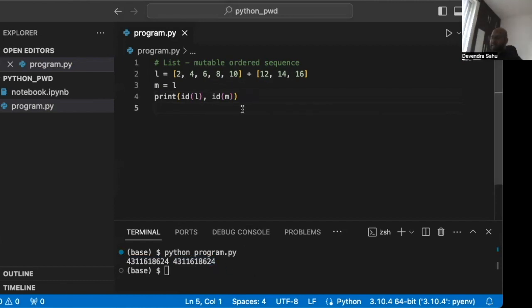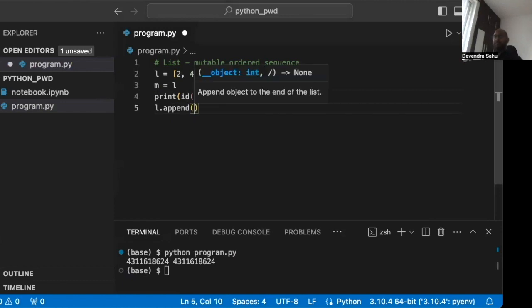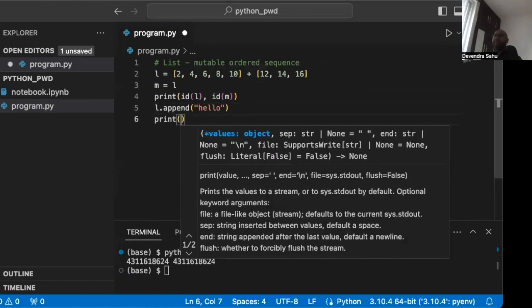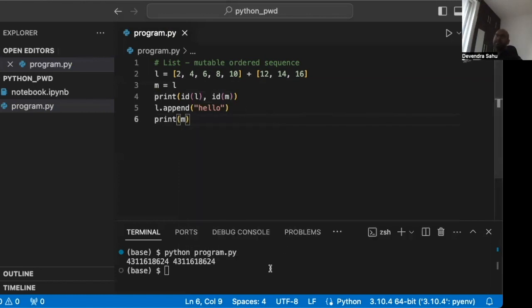Because of that, if I do an L dot append and print M, let's say we add a string to the list. Now, obviously, L has hello at the end, but we'll print M. And we will see that because the addresses are the same, hello is appended to L as well as M. Let's clear the screen, run it again.